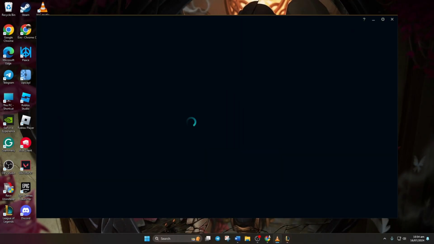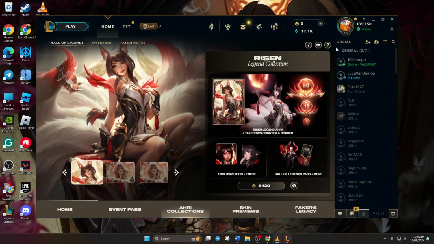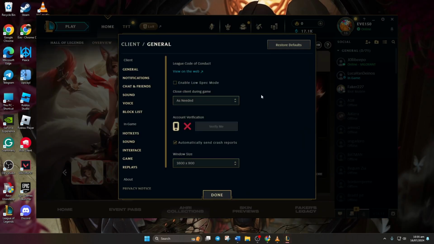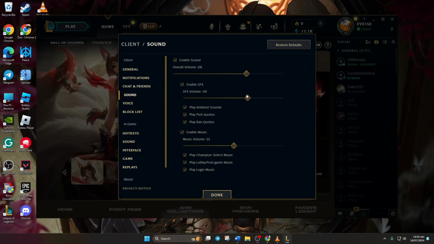First, launch League of Legends, then locate and click on the settings icon. Now navigate to the sound tab under the client section. Here, you can tweak the SFX sound, client music volume, and overall volume settings.